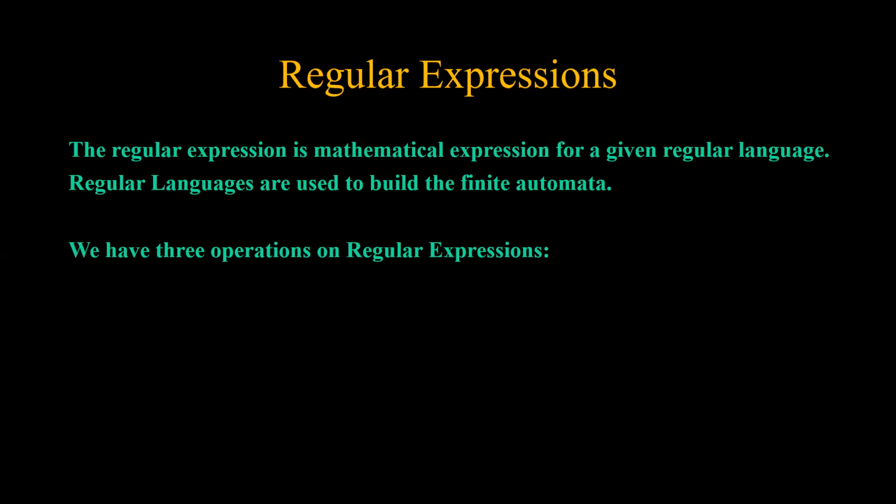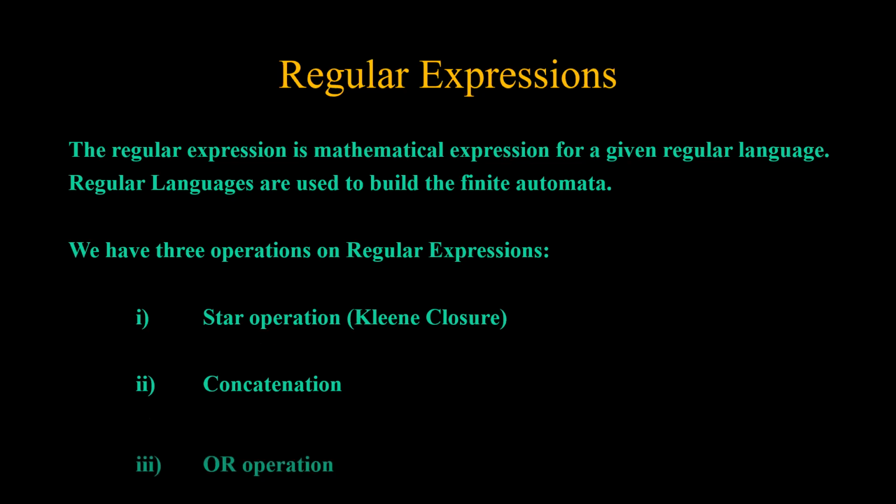Basically, when we talk about finite automata, we say that we have regular expressions. So what are regular expressions? A regular expression is a mathematical expression for a given regular language. These languages are basically used to build the finite automata. We have three operations on regular expressions. First is star operation, second is concatenation, and third is OR operation.